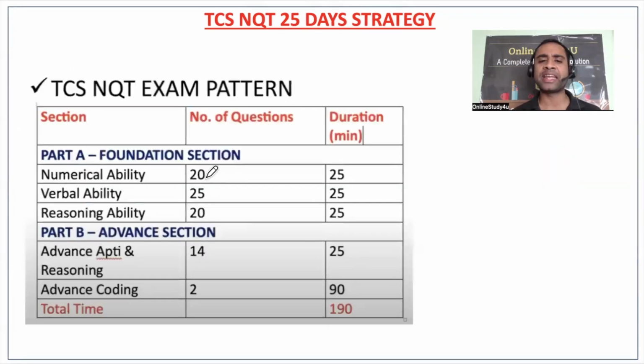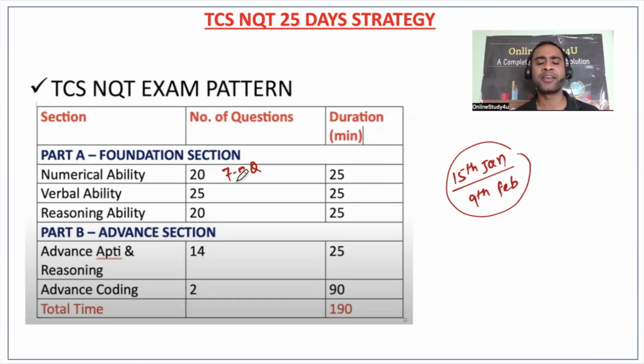So numerical ability in the foundation section, you will have 20 questions. Even if you do 7 to 8 questions, like I'm telling you, in the examinations which happened on 15th of Jan and 9th of Feb, students who did 7 to 8 questions were qualified in the examination. But definitely for off campus, there will be many students applying, so we need to be very careful. So we have to score as much as possible.